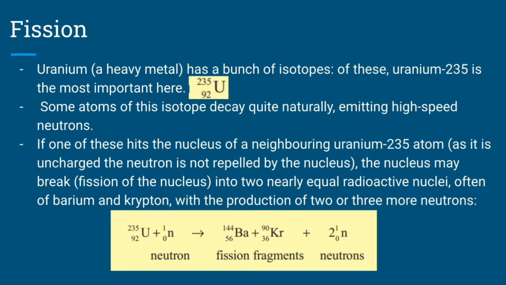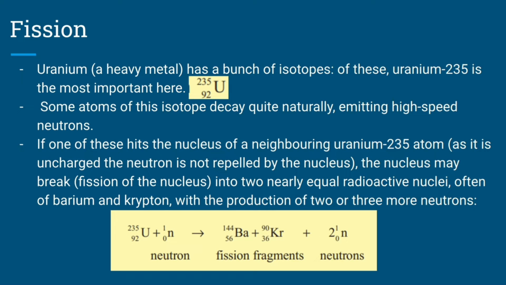So the type of nuclear reaction that we make use of right now in these nuclear power plants is fission. In fission, we use something called uranium. Uranium is a heavy metal and it has a bunch of different isotopes, but the one that we use is uranium-235, and therefore it's the most important one that you should remember. Some atoms of this isotope uranium-235 decay quite naturally, and when they decay, they become more stable, and in order to achieve this, they emit a neutron.